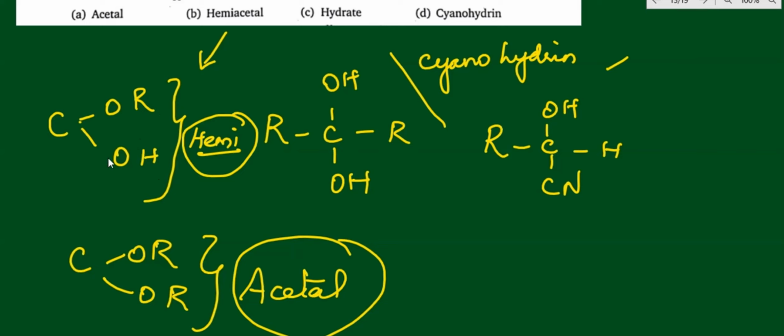Alcohol group, both the sides. So only one point which is attached means that is hemiacetal. Both the sides, if it is attached, means acetal, right? I hope you got the clarity.